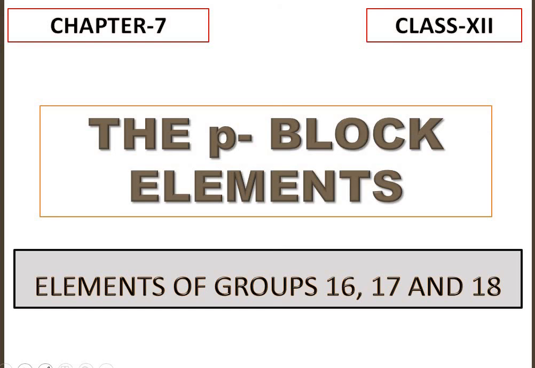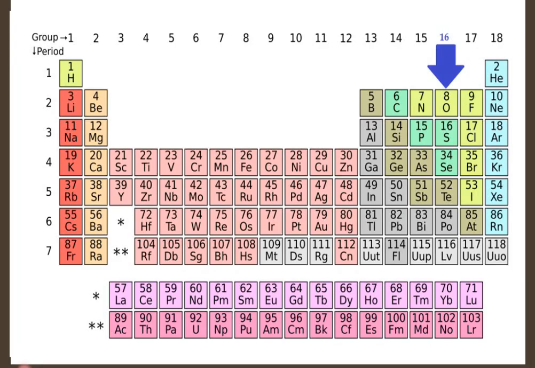Hello everyone. In this first video of the chapter on elements of groups 16, 17 and 18, I will be talking about the occurrence of elements of group 16, 17 and 18, their electronic configuration and some physical properties. Let's start. Here is the periodic table, and groups 16, 17, 18 are located on this side of the p block in the periodic table.